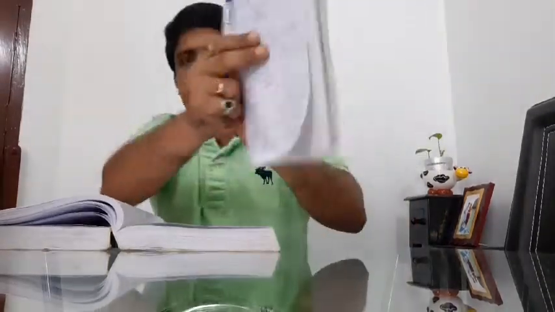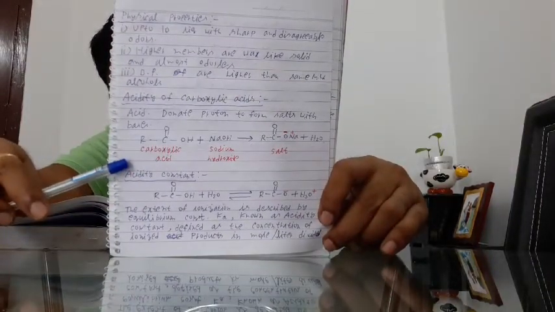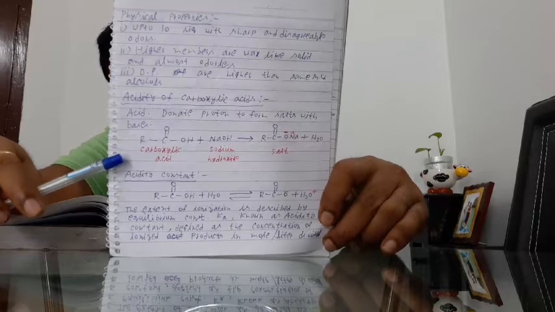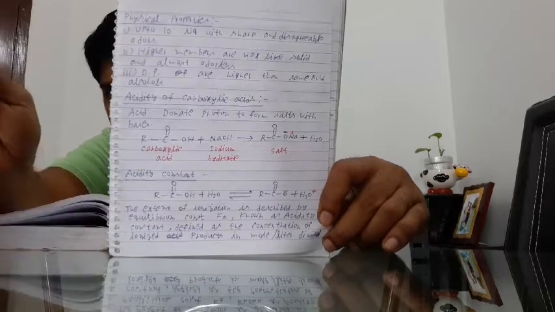Okay. The same thing will happen in the case of carboxylic acid. When carboxylic acid ionizes in aqueous solution, it produces the H plus ion, and when carboxylic acid reacts with a base, it will produce a salt and water. See, here I have given example 1. Carboxylic acid reacts with the base sodium hydroxide and produces salt and water. Clear?